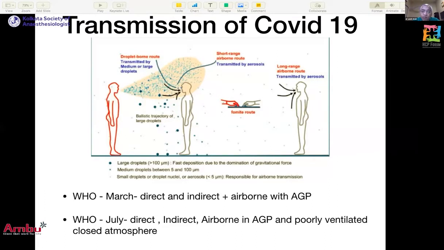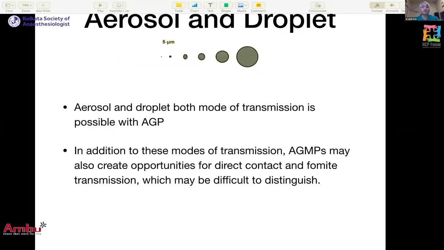But with a lot of pressure from the international scientific community, in July they've considered that in a poorly ventilated closed atmosphere, airborne transmission is also possible in the absence of aerosol generating procedures. So even if you are not doing an aerosol generating procedure, airborne transmission, which happens with the aerosol that remains suspended in the air, is also possible if there is a poorly ventilated closed atmosphere.